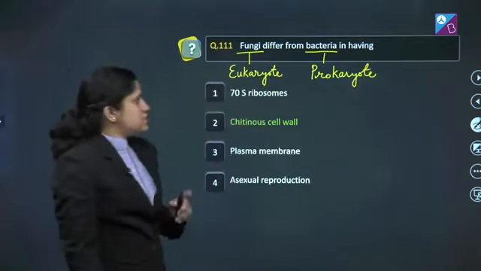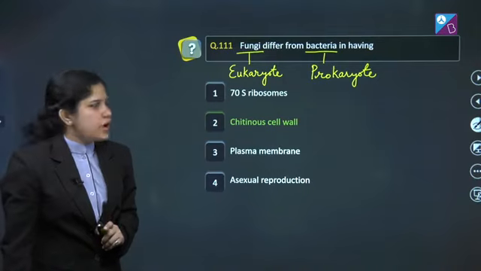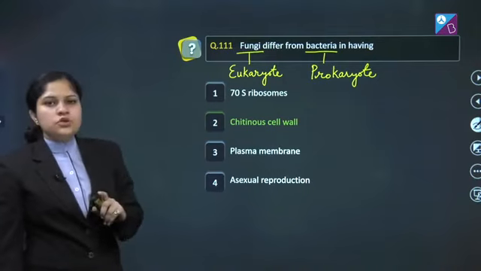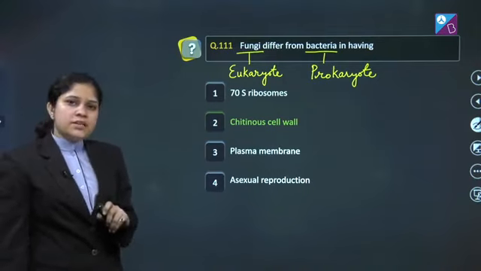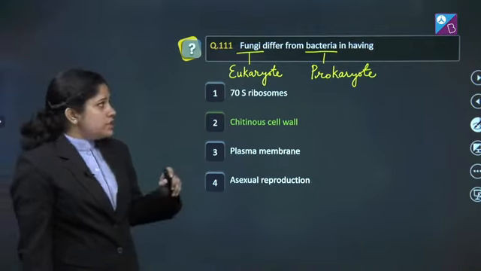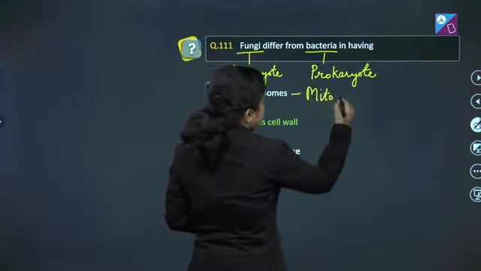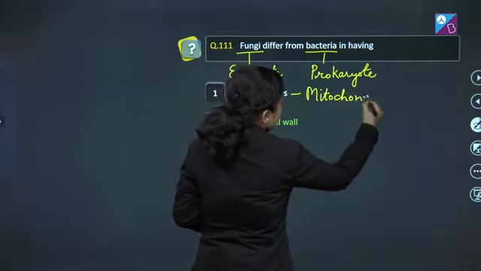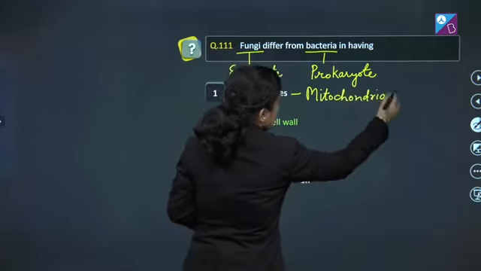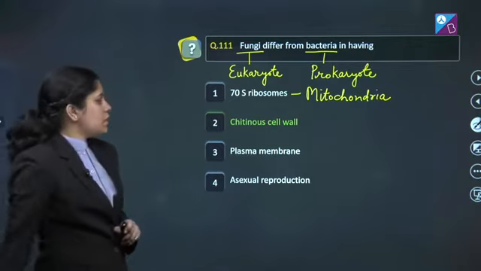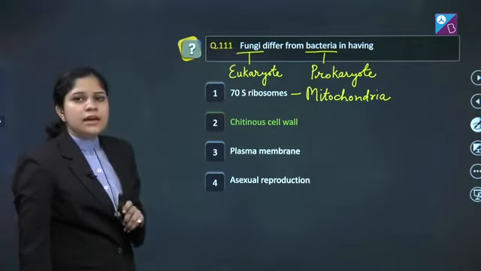Let's see the options. First, 70S ribosome. 70S ribosome is seen in the cytoplasm of the bacteria. However, it is seen in the mitochondria of the fungi.